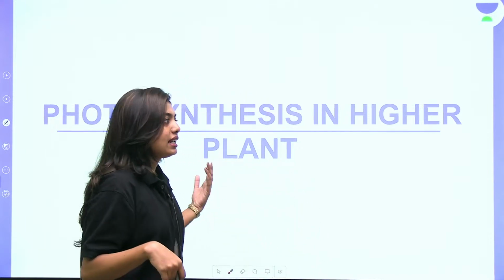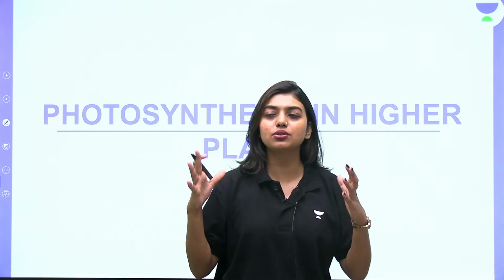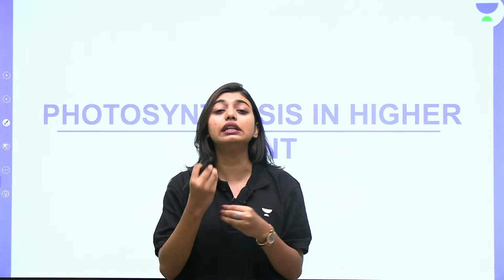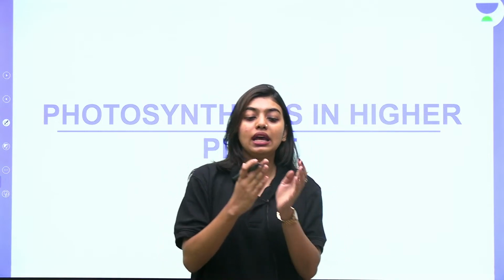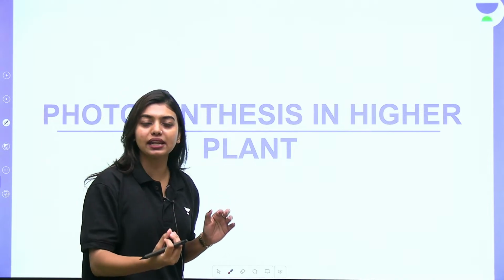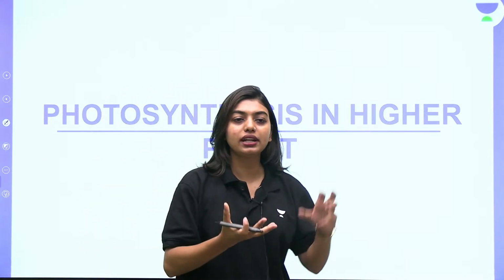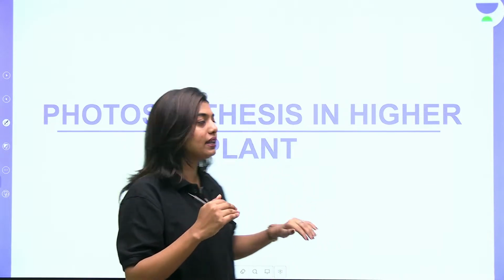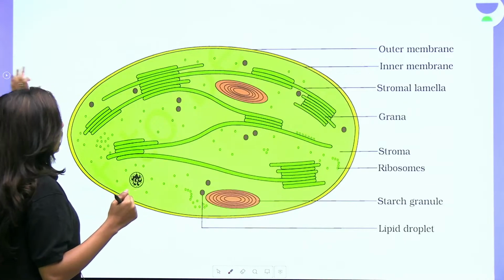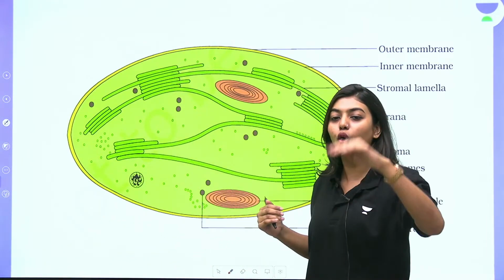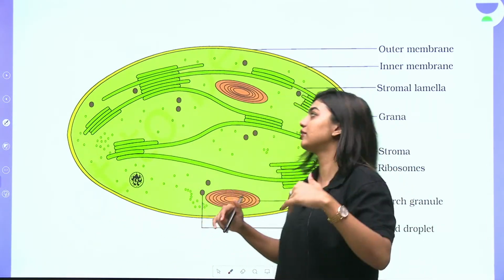Let's start photosynthesis in higher plants. Students, yesterday we did chloroplast, we saw all the early experiments, and we also reached up to the graph where we are explaining about the pigments, right? At what wavelength will the pigments absorb? Here I have put the structure of chloroplast because it's very important, and I want all of you to keep seeing it again and again.